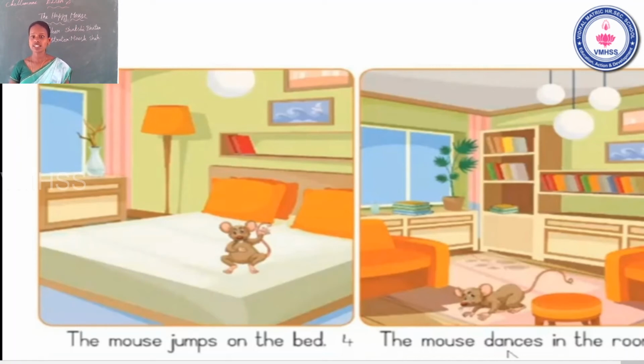See the next picture, students. The mouse dances in the room. What is the meaning of dances? Dance. The mouse dances in the room. The, T-H-E, the. Mouse, M-O-U-S-E, mouse. Dances, D-A-N-C-E-S. Dances. In. Okay, this is a whole word, students. In, I-N, in. The, T-H-E, the. Room, R-O-O-M, room. The mouse dances in the room. The mouse roomல போய் dance பண்ணும். It's clear? Now go to the next one.